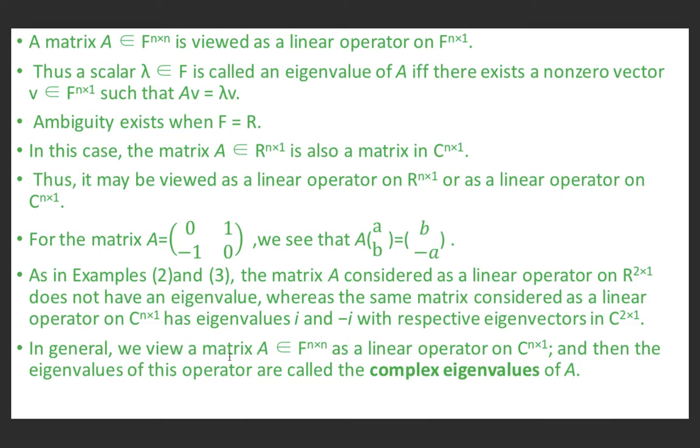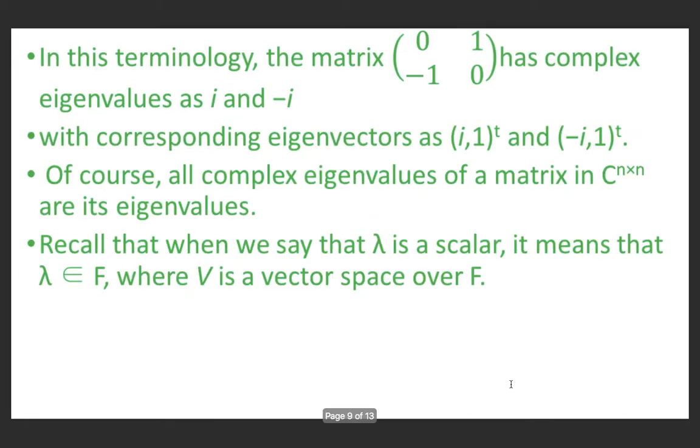In general, we view the matrix A belonging to F^(n×n) as a linear operator on C^(n×1), and then the eigenvalues of this operator are called the complex eigenvalues of A. In this terminology, the matrix [0, 1; -1, 0] has complex eigenvalues iota and minus iota with corresponding eigenvectors (iota, 1) and (minus iota, 1). Of course, all the real eigenvalues of a matrix A of order n by n are its eigenvalues.